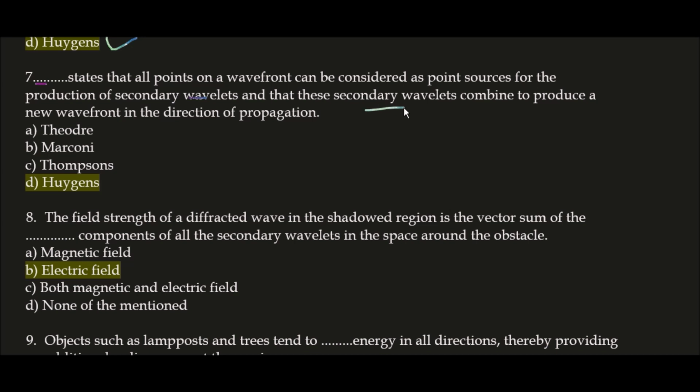This is a very important question. Huygens principle states that all points on a wavefront can be considered as point sources for the production of secondary wavelets and that these secondary wavelets combine to produce a new wavefront in the direction of propagation.